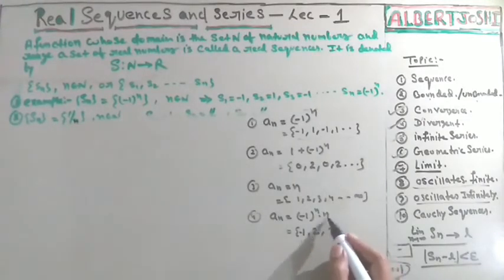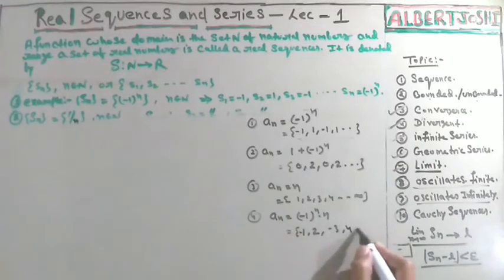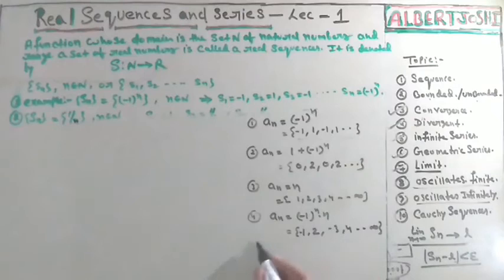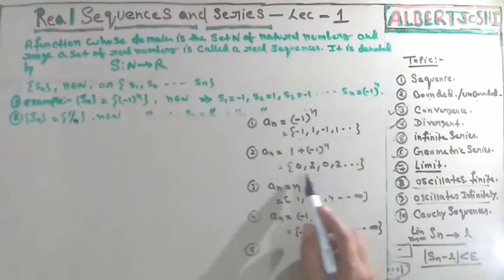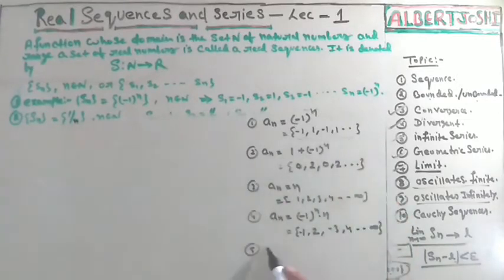If you put 4, then you are getting plus 4, and so on to infinity. So you have minus infinity and plus infinity as such type of limit points. This is also unbounded.